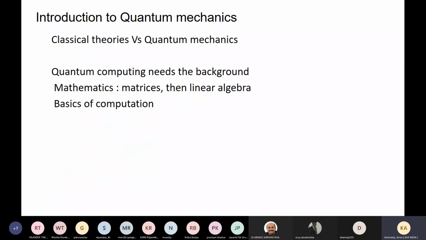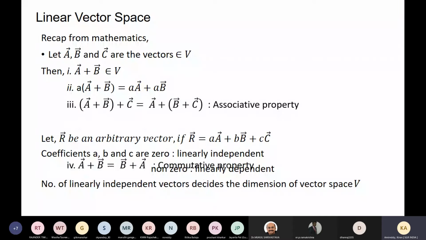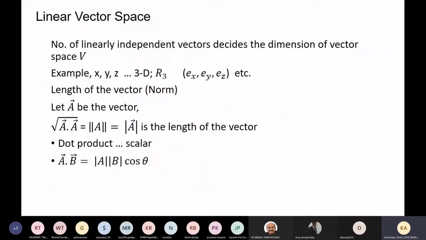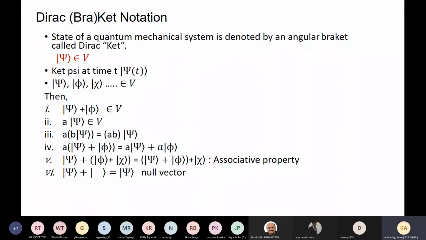So I don't start from the beginning, as we already know vector spaces and all. I'll just take only the state and its dual notation. Any quantum mechanical state can be represented as a ket.